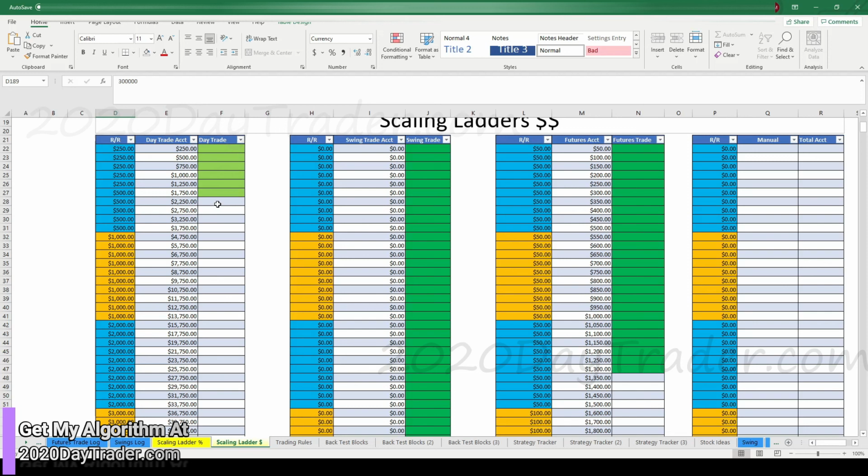My results are not typical of traders, so be very careful. Trading is very risky, very dangerous, and you can blow up your account. Don't trade with money you need. And if you're going to try to copy anything I'm doing or what other people are doing out there, do it in a sim for a long time. Put a plan together, trade your plan in the sim, show that you're profitable before you ever think about putting real money on the table, and then start with a scale up.